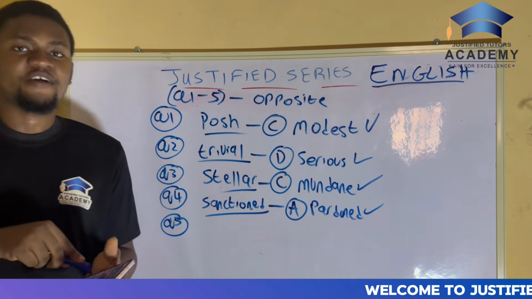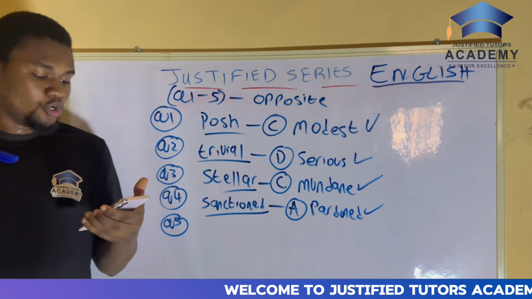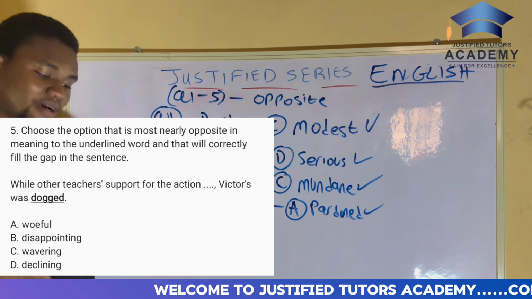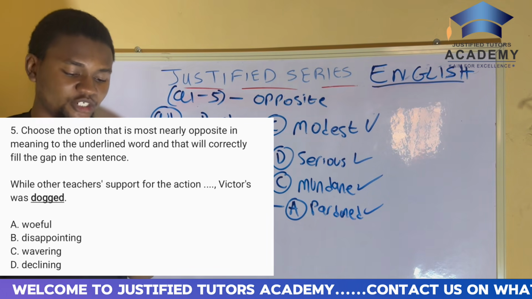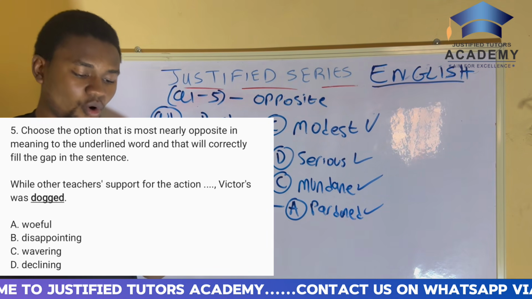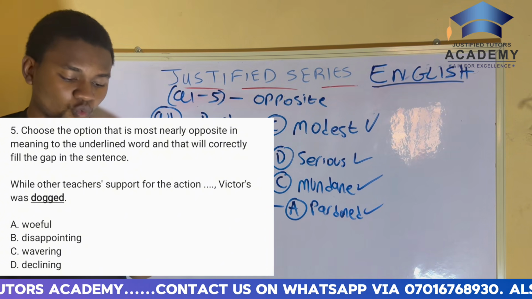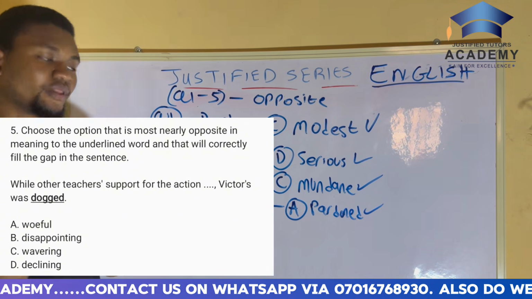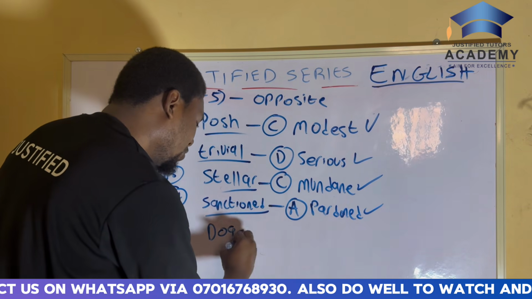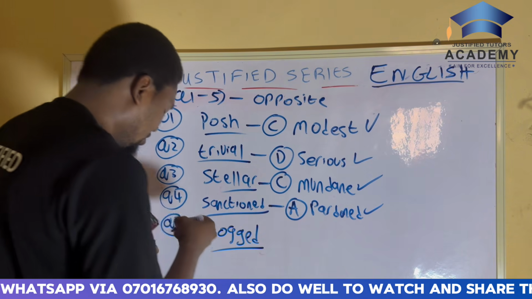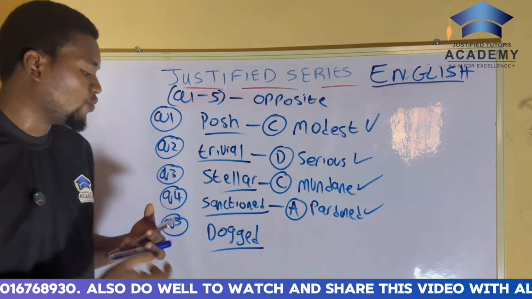Now, what does question 5 say? Very quickly, we are moving fast. I like this. Question 5 simply says, choose the option. Let's go to the question. Question 5 says, the other teachers supported the action dash, Victor's was dogged. Now, the underlined word there is dogged. So again, to answer this question, you need to know the meaning of the word dogged.